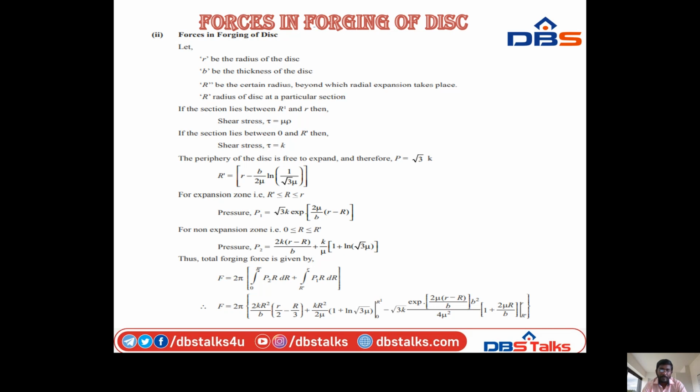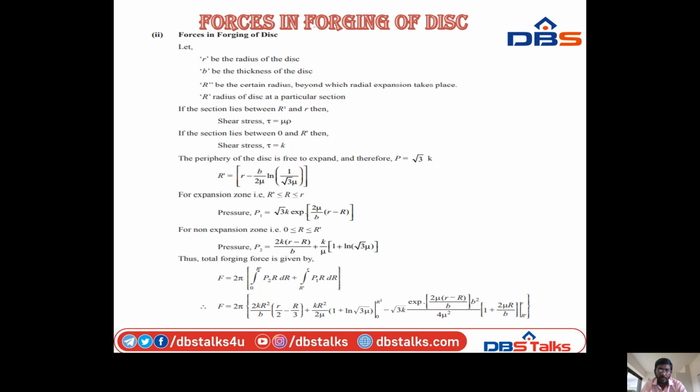The periphery of the die is free to expand, and therefore P is equal to square root of 3 into K. So R dash is equal to small r minus B by 2 mu ln of 1 by root 3 mu.